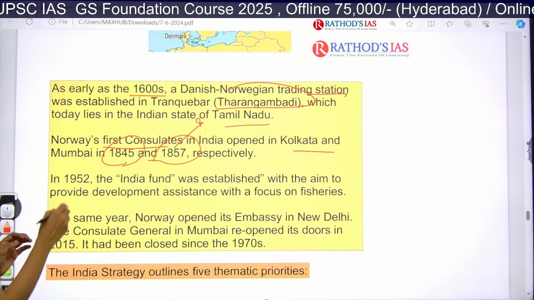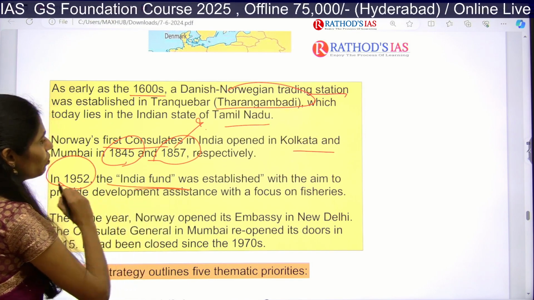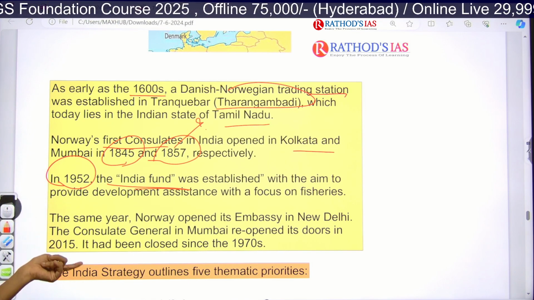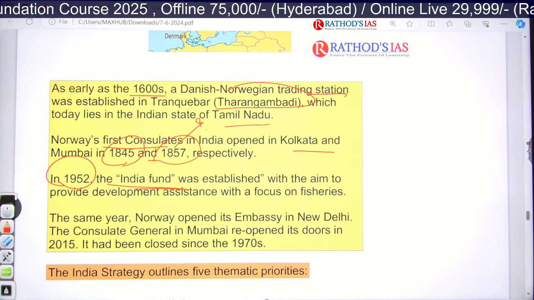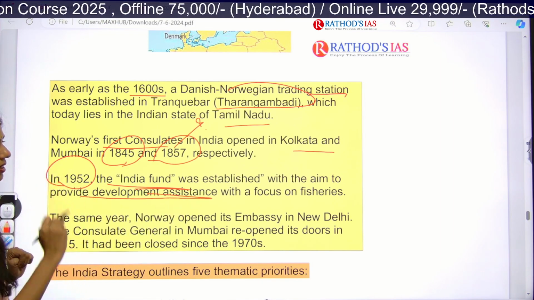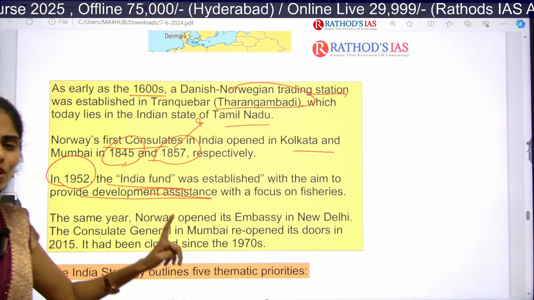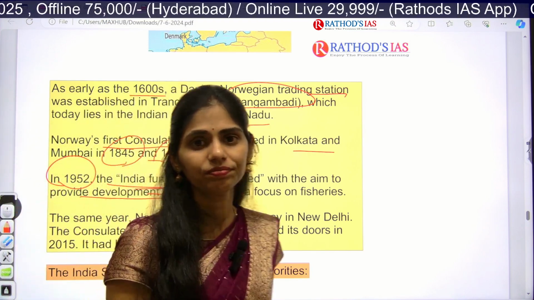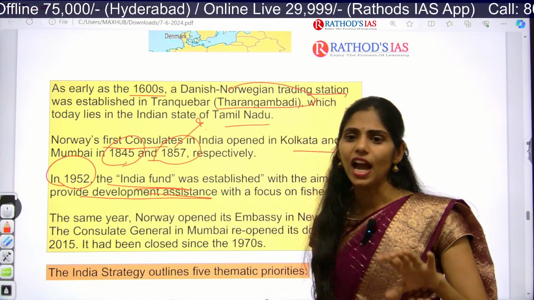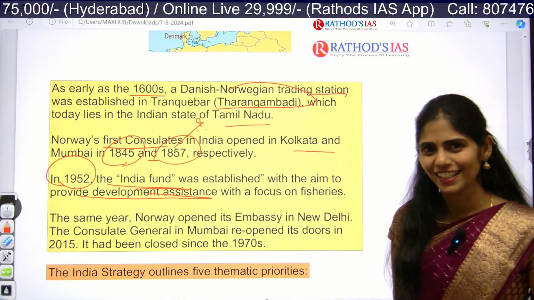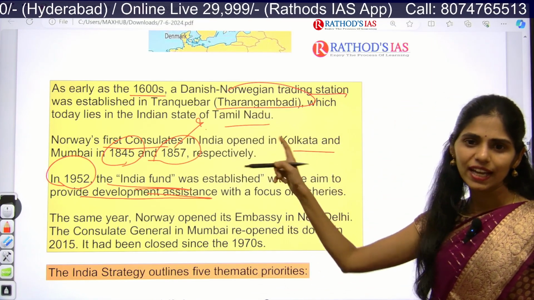And next, in 1952, the India Fund was established with the aim of providing development. Especially at that time they focused on fisheries, and now we have a separate Department of Fisheries in India, so we can connect with that.